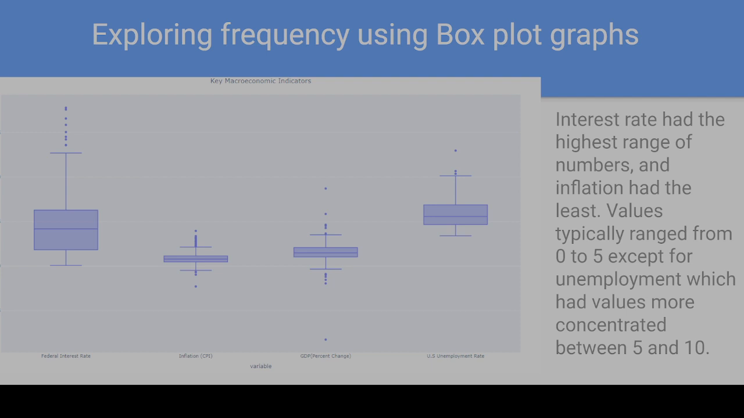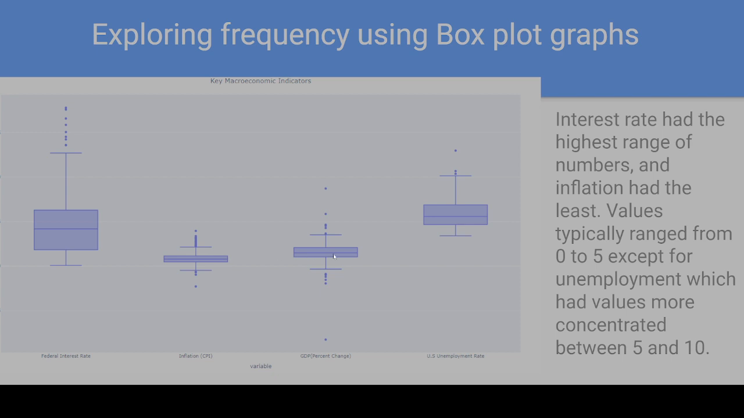So then you have the box plot, and I use this to explore frequency. Interest rate had the highest range of numbers, and inflation had the least. Values typically range from 0 to 5, except for unemployment, which had values more concentrated between 5 and 10. It makes sense that the federal interest rate has the highest range of values because it's the one that can be most manipulated. And it's typically manipulated to control the next one, which is inflation. And you'll see there's going to be a strong correlation between these two.